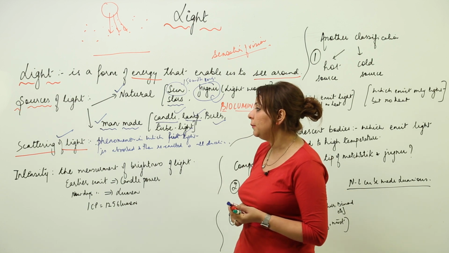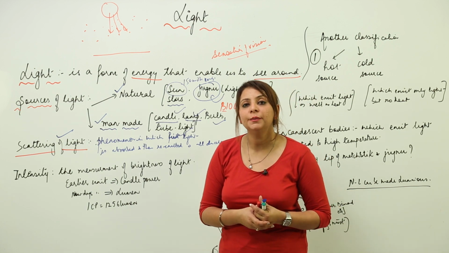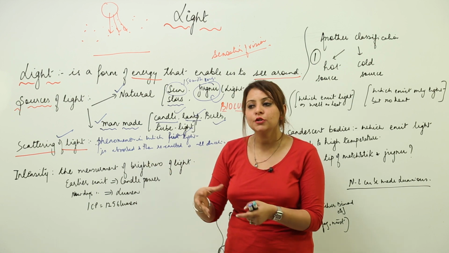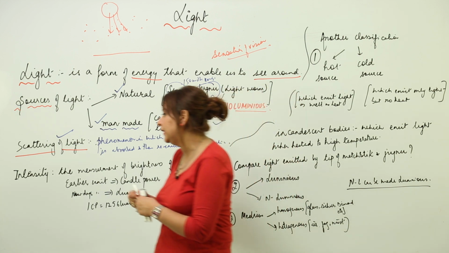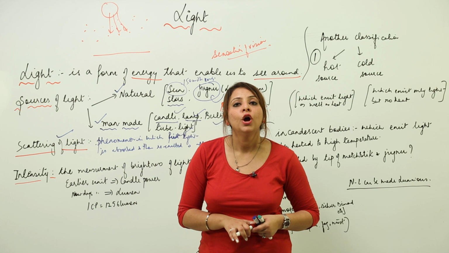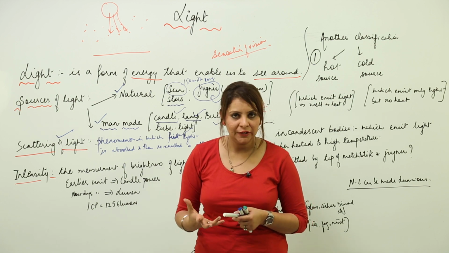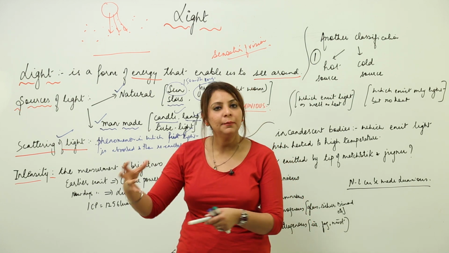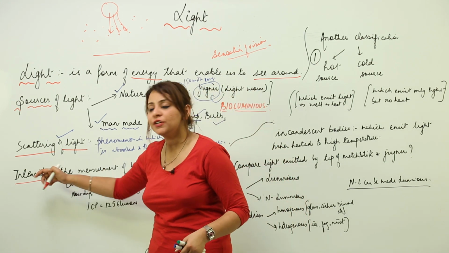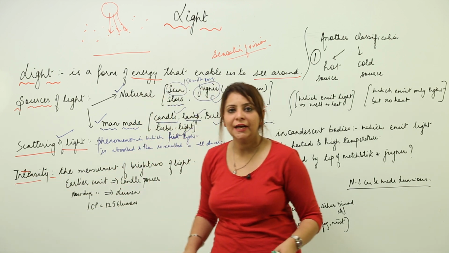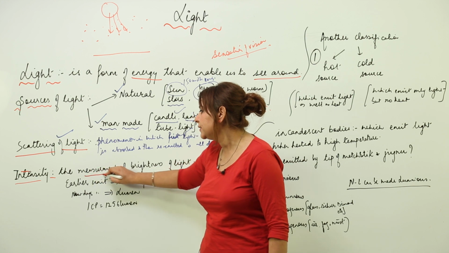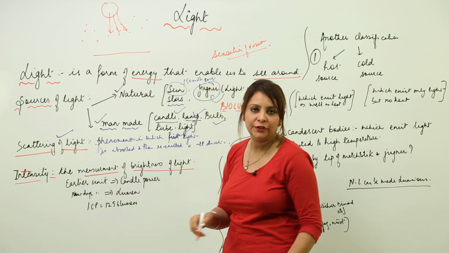And as we get light, you know that the light emitted from the sun or tube light or bulb also shows an important property, that is the intensity. Now what is intensity? It is the measure of brightness of light. As you know, sometimes you encounter a dim light, sometimes a bright light. So the quantity which deals with how bright or how dim the light is, is the intensity. So intensity is the measurement of the brightness of light.